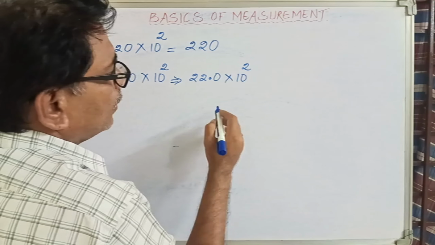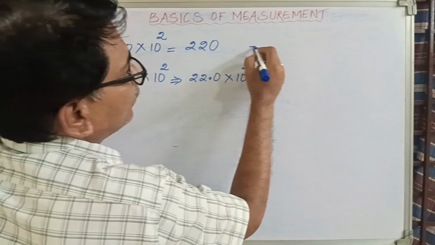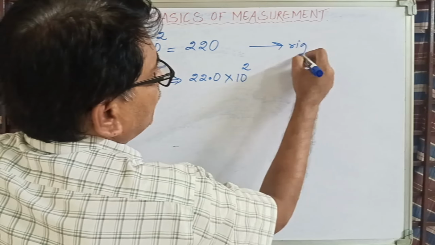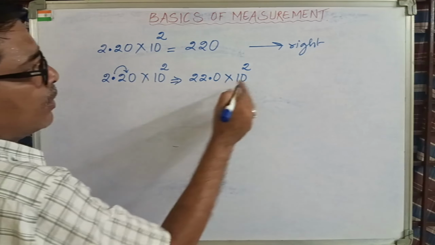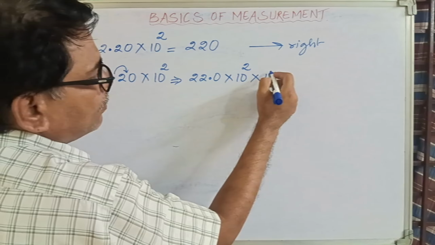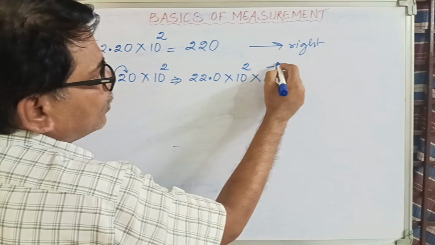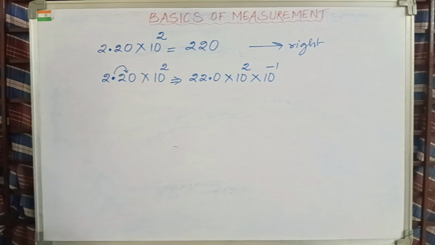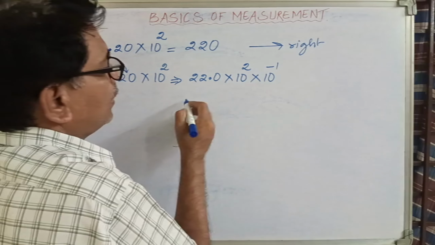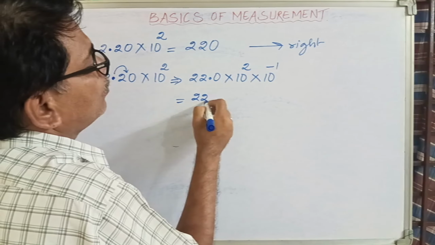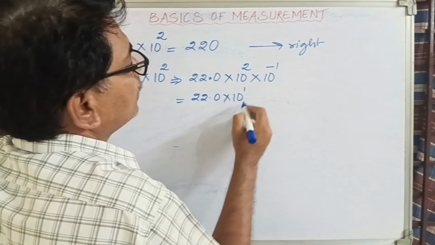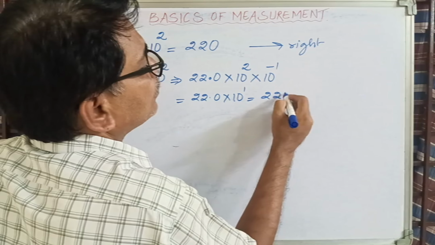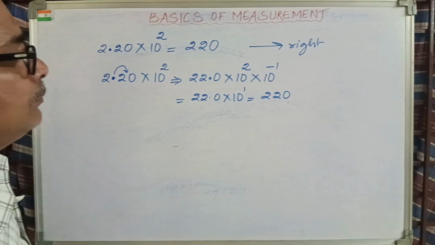So remember, if you are moving towards the right, depending upon the number of digits you shift the point, that many you should subtract from the power. So it is 22.0 into 10 to the power of 2 minus 1, which is 1. The answer again remains the same, 220.